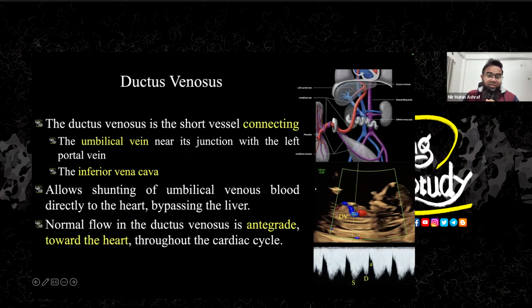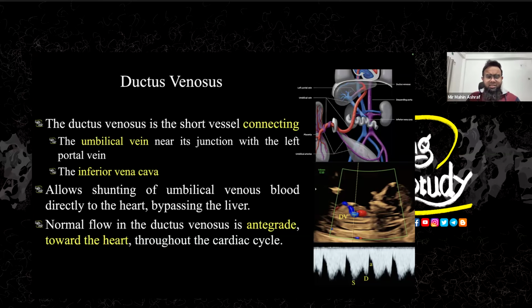So this ductus venosus is a connecting vessel from the umbilical vein to the inferior vena cava, and it's a very valuable vessel for us in the second trimester or late first trimester NT scan time. If you see any abnormality in ductus venosus flow, you should think about aneuploidy. Also in the late trimesters, if you find any ductus venosus flow abnormality, it will be helpful to stage the intrauterine growth restriction or fetal growth restriction.